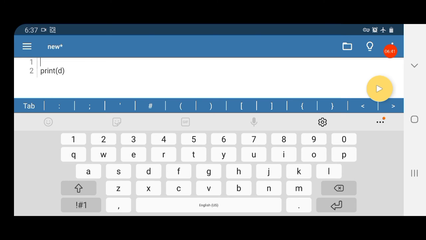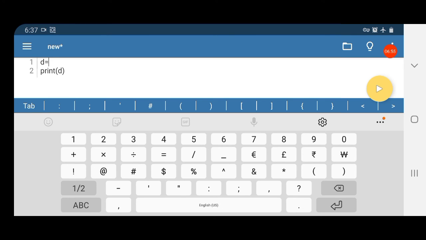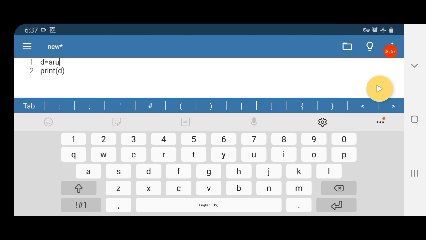Now we can create dictionaries with roll number and its corresponding name, or name of a student and his corresponding marks in different subjects. So that can be given as name of a student, Arun, curly braces open, Arun is a string, then colon, then a list, marks in different subjects.